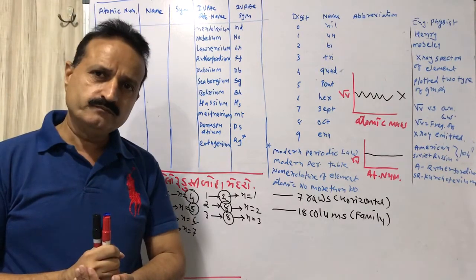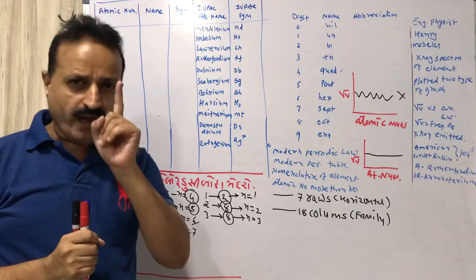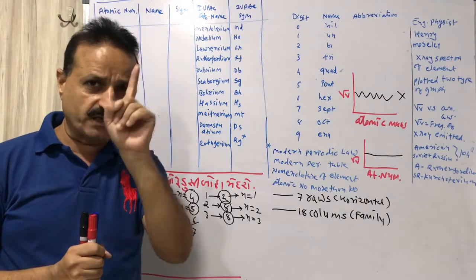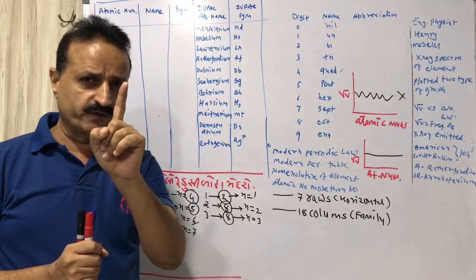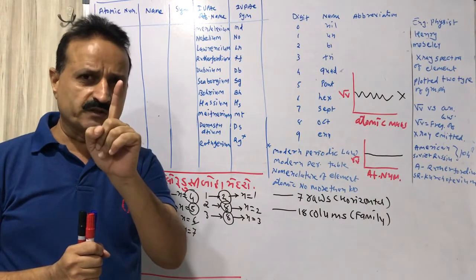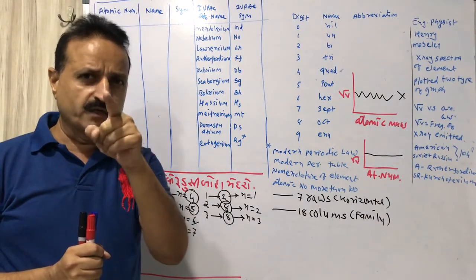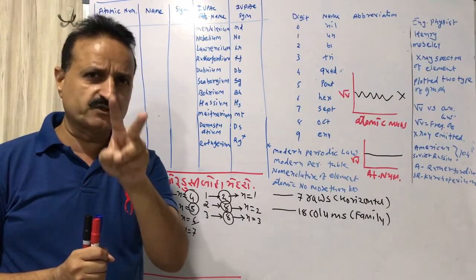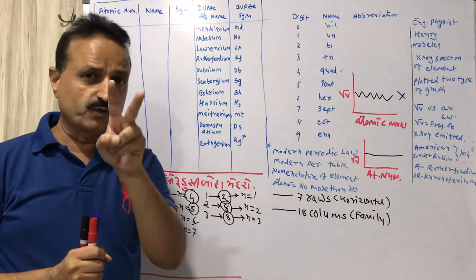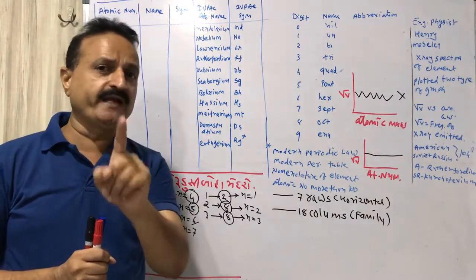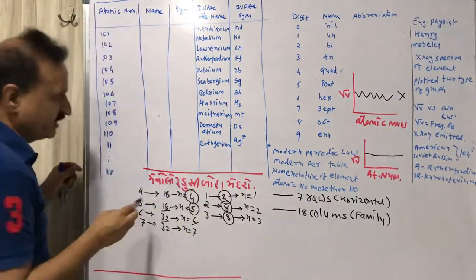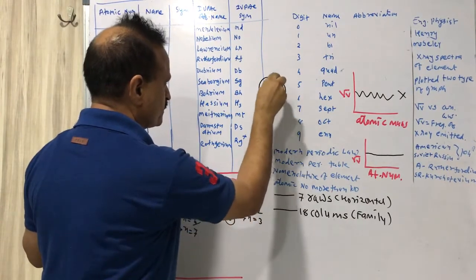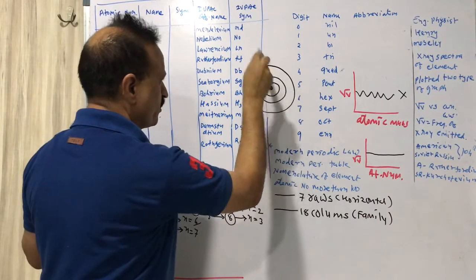Related to the periodic table, n equal to 1 is quantum number 1. Quantum number 1 means circle 1. You have studied chapter number 2, atomic structure. There are different circles, which are called orbits. In the first orbit there will be only 2 elements, that is quantum number 1, n equal to 1. In the second orbit there will be 8 elements. This is the nucleus, this is the first orbit, this is the second orbit, this is the third orbit, like that.